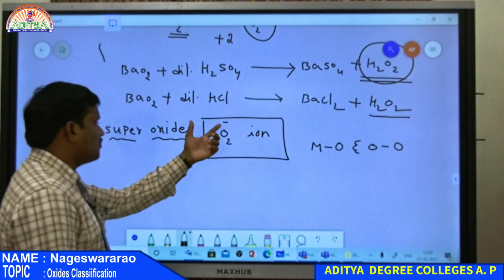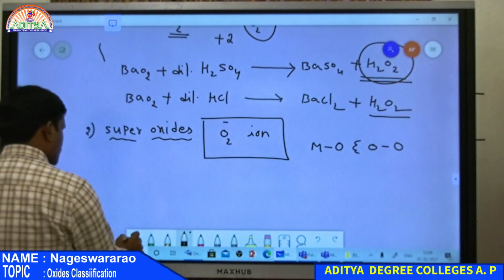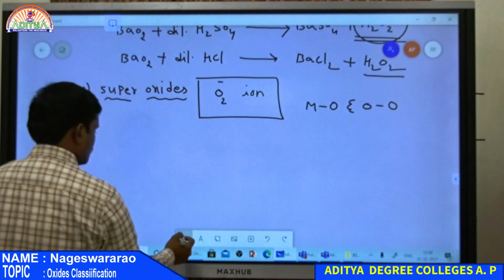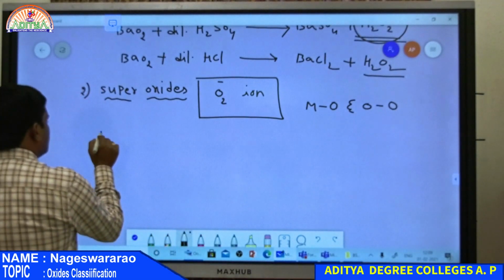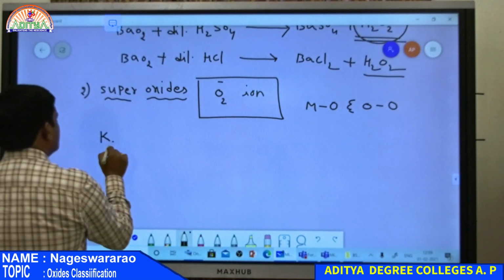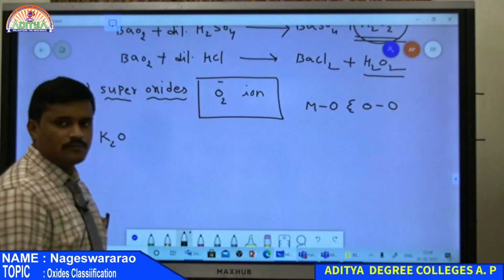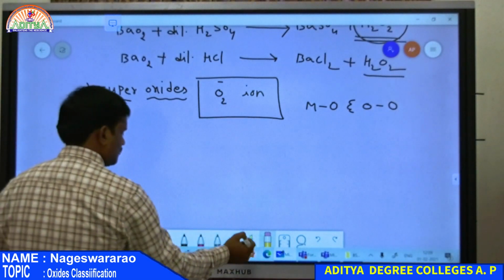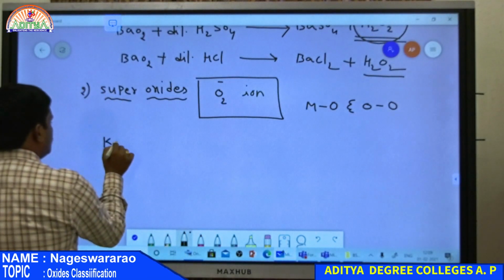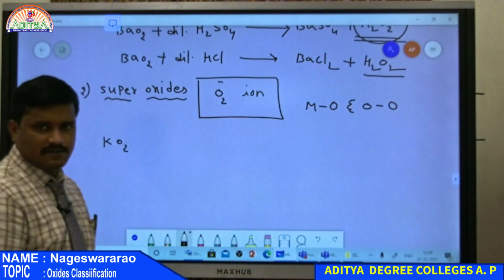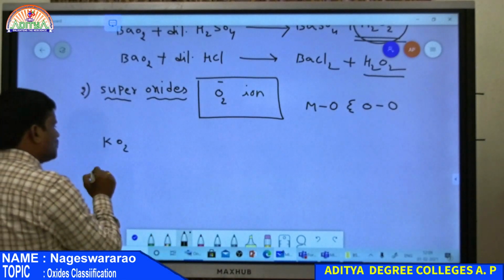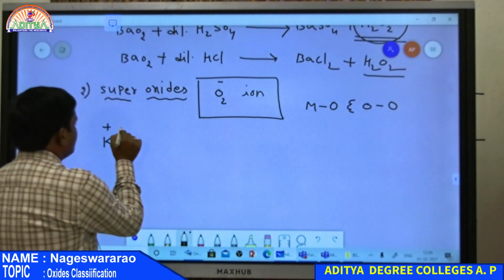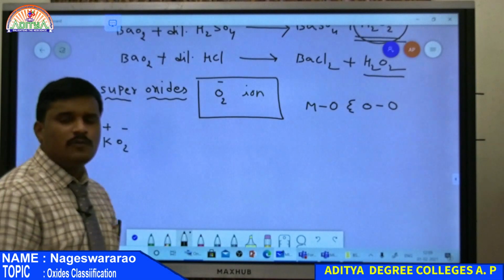So here O2-, for example KO2, potassium superoxide. Here potassium is a first group element, therefore it has a +1 state, and here oxygen has a -1 state, because every compound is always neutral.